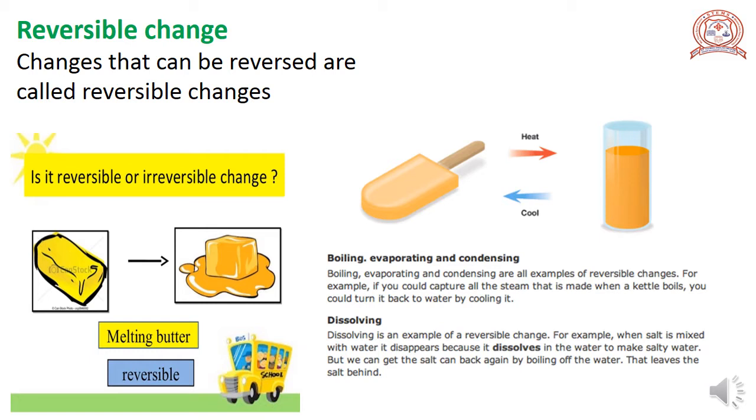Next, a change can be fast or slow. A change which occurs in a short period of time is known as a fast change. Burning of paper is a fast change. Now, some changes require a long time to take place. Such changes are known as slow changes. For example, the aging of the human body and a mango seedling growing into a tree are slow changes.